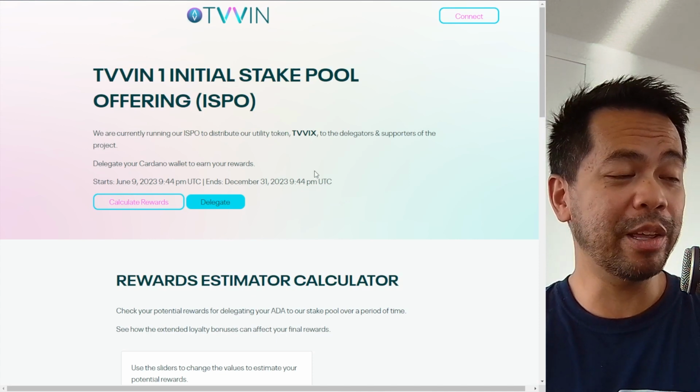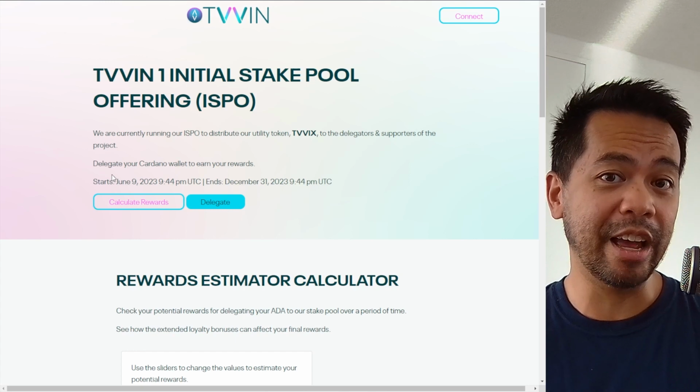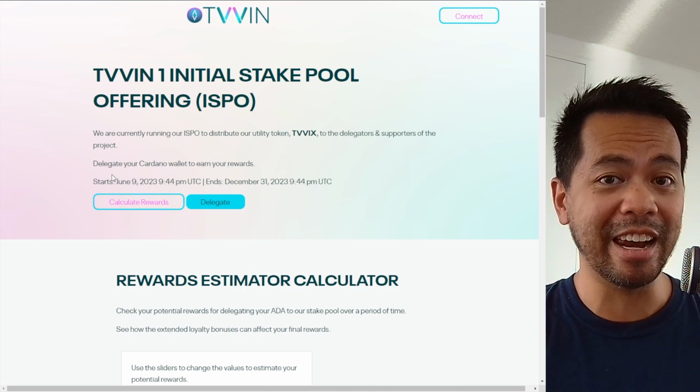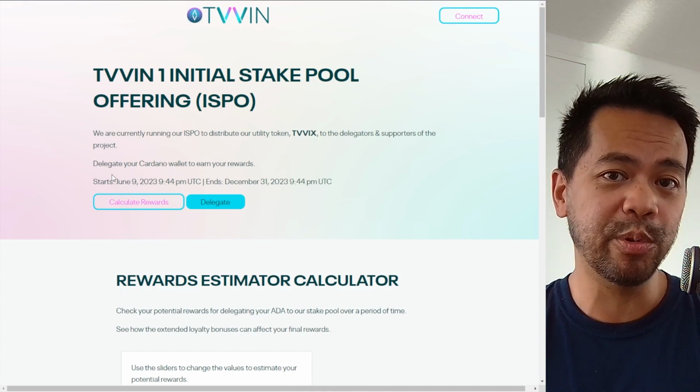But these are some of the really cool things that we put into the dashboard itself. And anyone else that's running an ISPO or thinking about it can actually use all these features to quickly spin up an ISPO dashboard of your own.